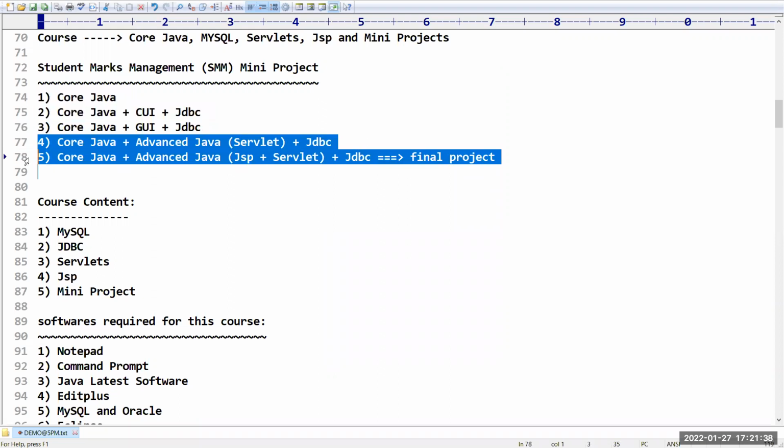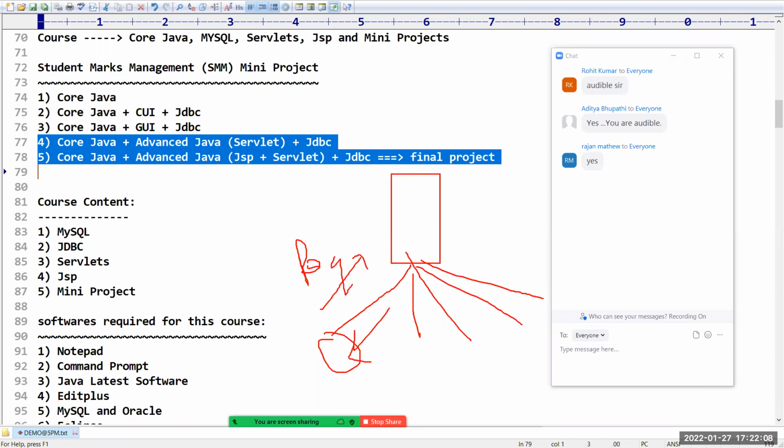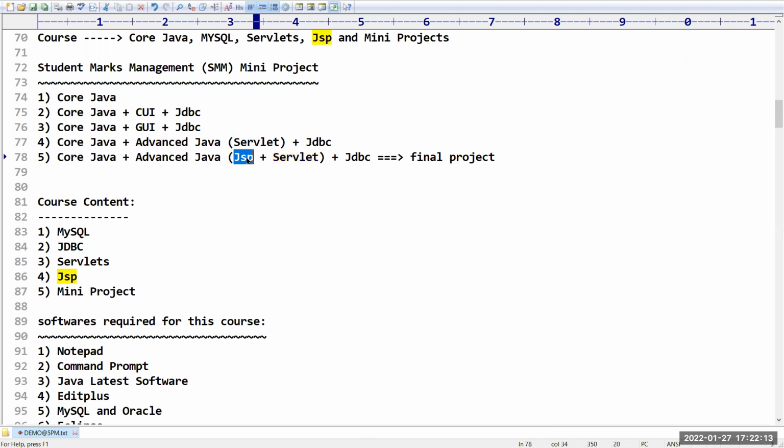But if you want to run the program as a web application, I need to place the program in a server, and we need to access that particular program from the client machines. For example, consider I am going to prepare the program. In one system, you can create any number of client machines across the network, and from these we can access this information. But how can you access it? By using a request and response mechanism. Sir, you can do this activity. All these things we are going to cover in servlets and JSP.